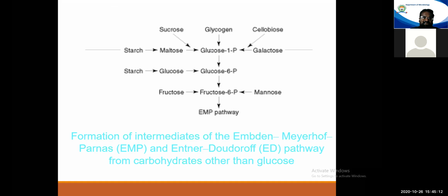And glucose is the entry level molecule for all the pathways. And one more molecule apart from glucose, there is fructose. This fructose may also directly enter into any pathway. Now, why is this so, that glucose and fructose both can enter into any pathway? Because glucose and fructose both are the isomers of each other.